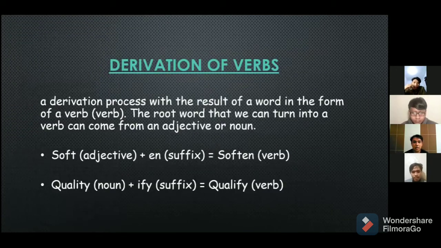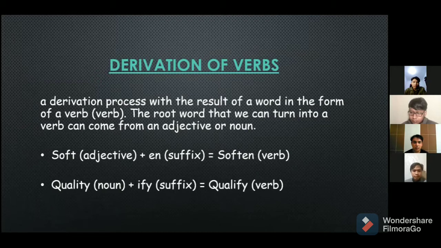Derivation of verbs. A derivation process with the result of a word in the form of a verb. The root word that we can turn into a verb can come from an adjective or noun.